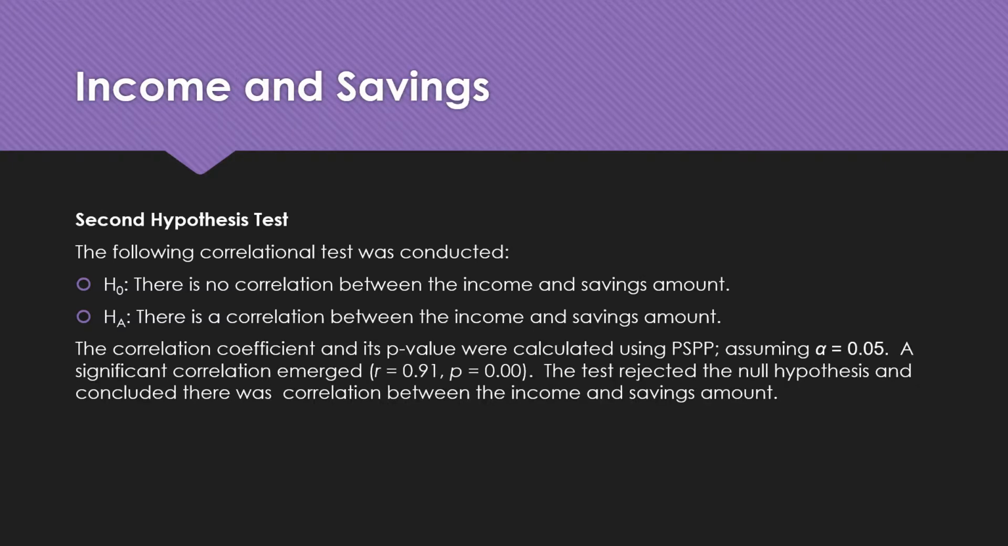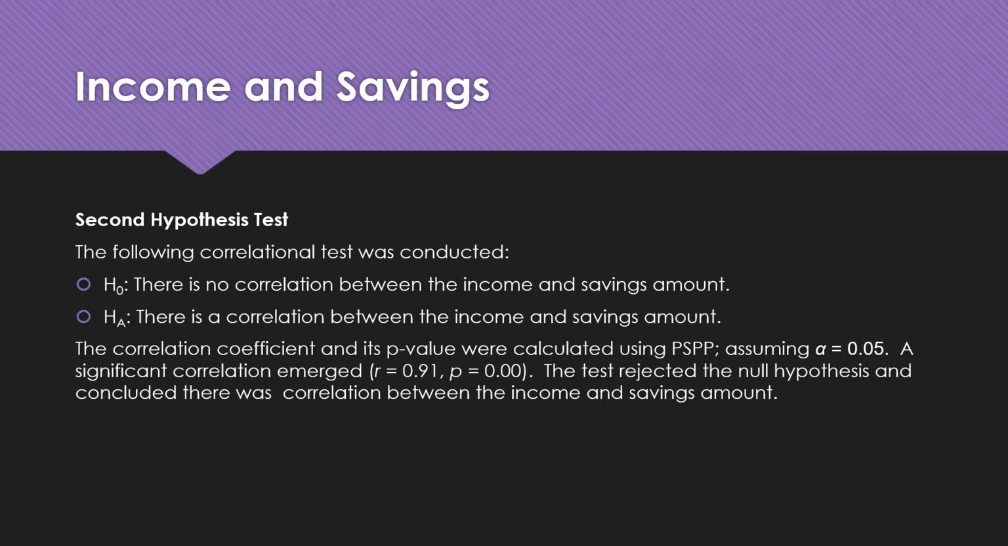Our second hypothesis test. Null hypothesis, there is no correlation between the income and savings amount. Alternate hypothesis, there is a correlation between the income and savings amount. The correlation coefficient and its p-value were calculated using PSPP, assuming that alpha equals 0.05. A significant correlation emerged. The coefficient